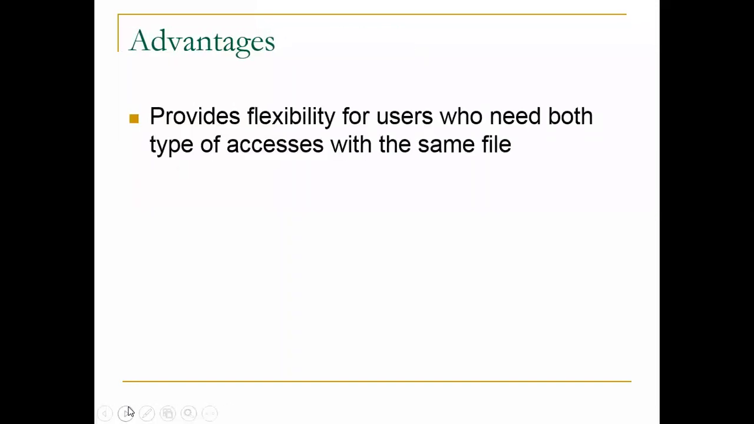Okay, fine. So what are the advantages of index sequential? It provides flexibility for users who need both types of access with the same file. If the user wants to access data randomly through the index, they can. If the user wants to access sequentially, that is also possible. This is the biggest advantage of the index sequential file. Then it is faster than sequential, yes, definitely faster. Why? Because we can access the data randomly also using the index.